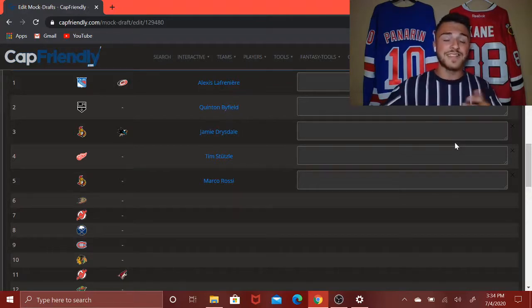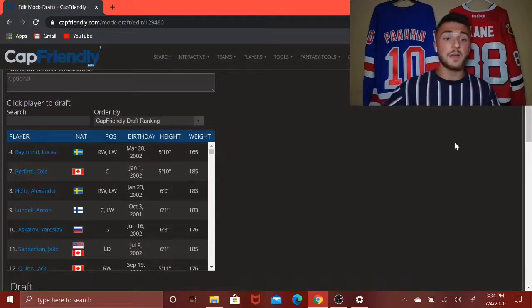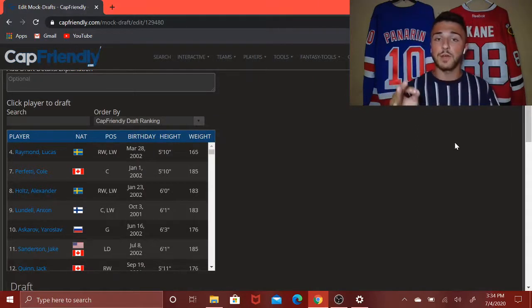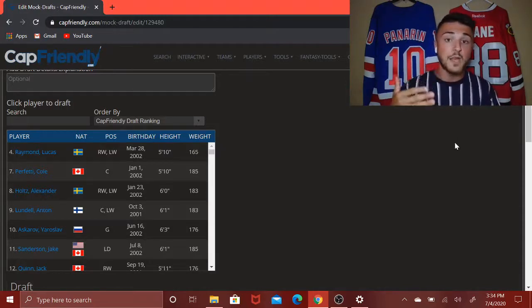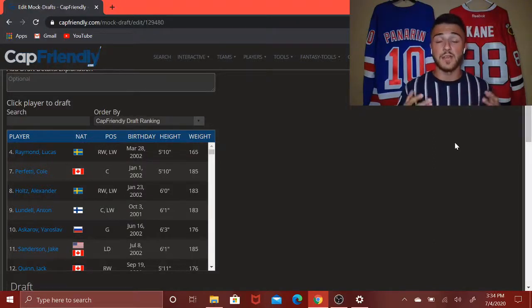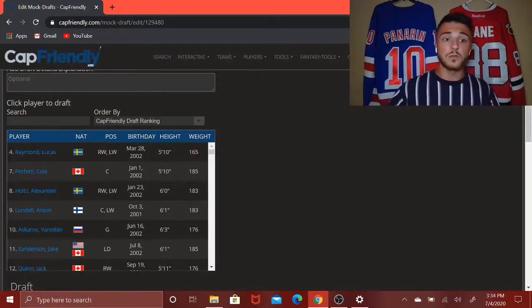Which leads me to 6, where the Anaheim Ducks, I honestly think, are going to go. This is tough. Are they going to go with Lucas Raymond? Are they going to want more help on that wing? Or are they going to go with a guy like Cole Perfetti, which they could throw in that center position, maybe have the heir apparent to the likes of Ryan Getzlaf, whatever it may be? This one's kind of tough, honestly. I think I'm going to go with Lucas Raymond, though.